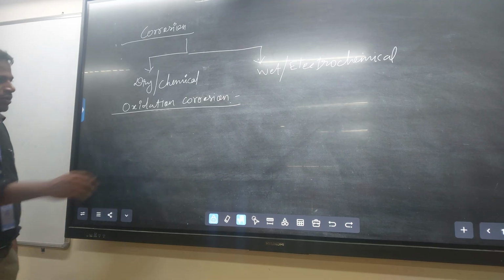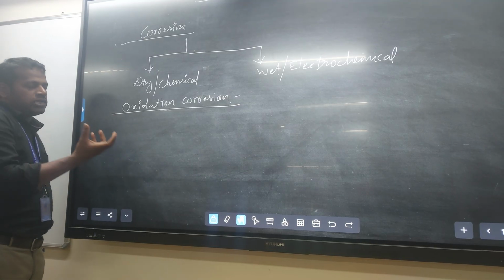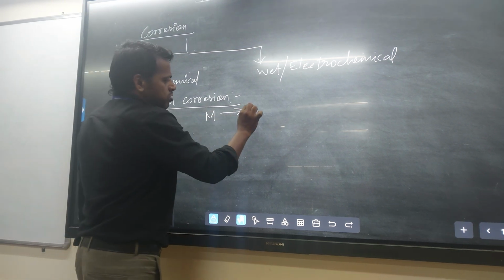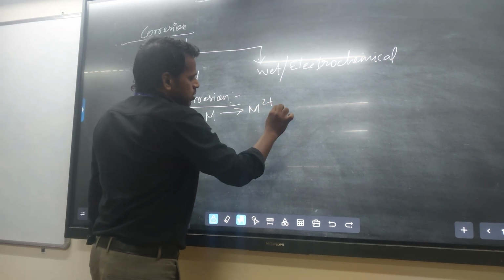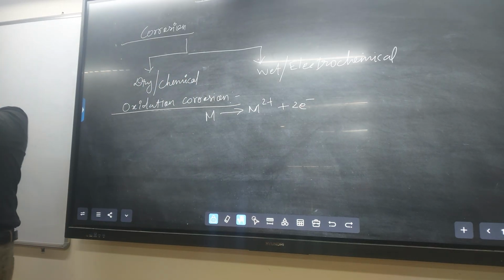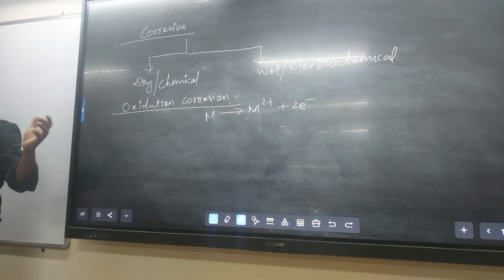For example, in the presence of O2, the metal becomes M2+ plus 2 electrons. If M becomes Mn+, it releases n electrons, sometimes 2, sometimes 3, sometimes 1, based on the metal.